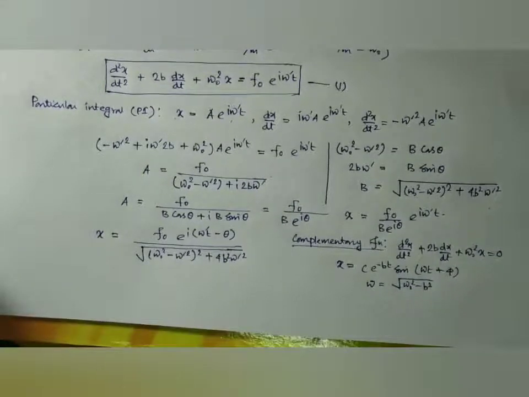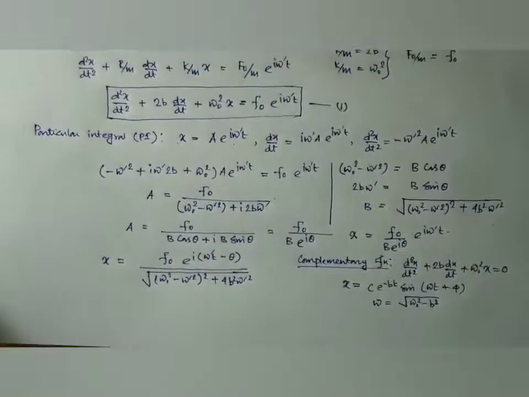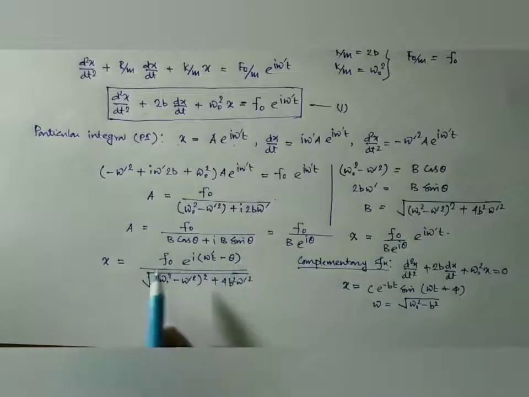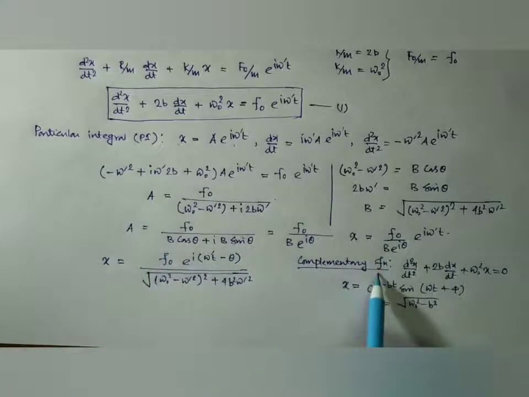So we have the particular integral and the complementary function.